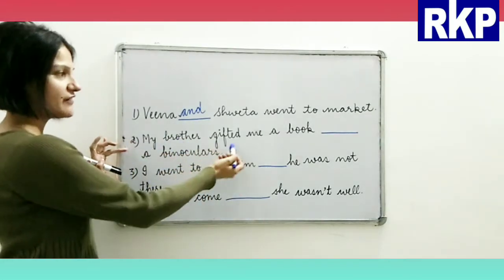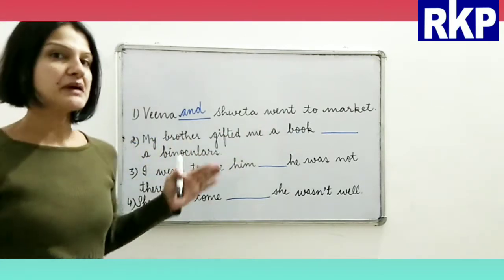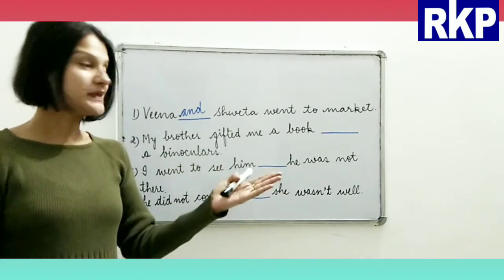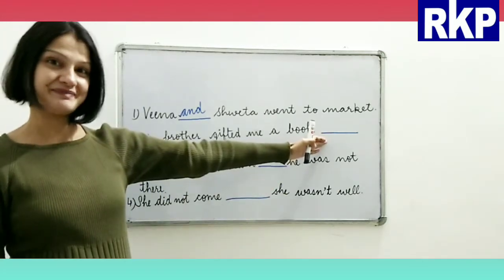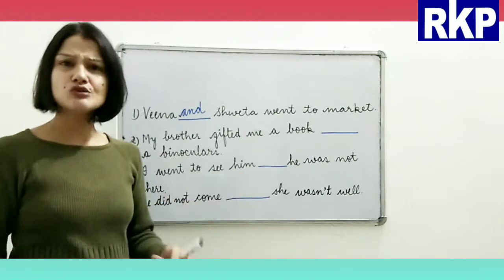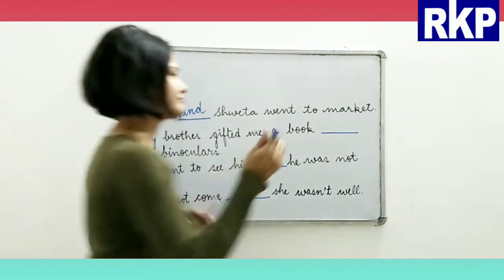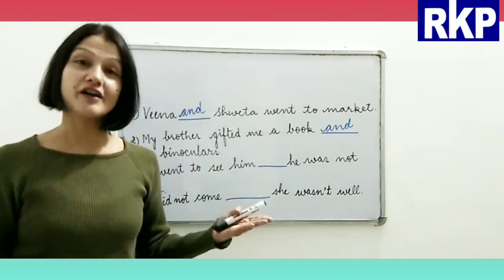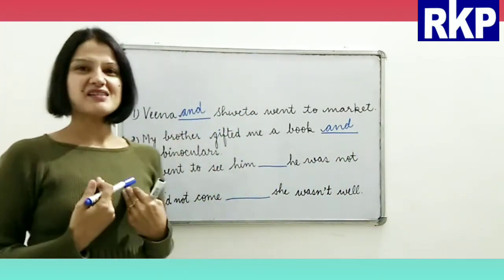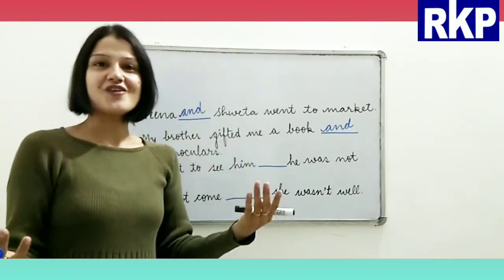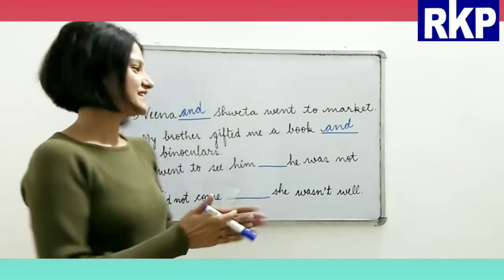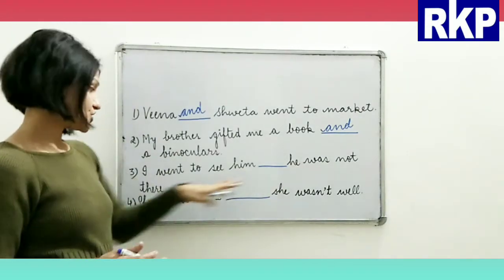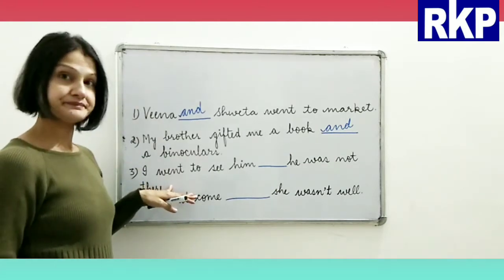My brother gifted me a book, binoculars. Now, what should be supplied here in this blank? Of course, it has to be and, okay? Because we cannot write or here, because if my brother has gifted me something, I know what he has gifted me, right? Okay, now third is, I went to see him, dash, he was not there.